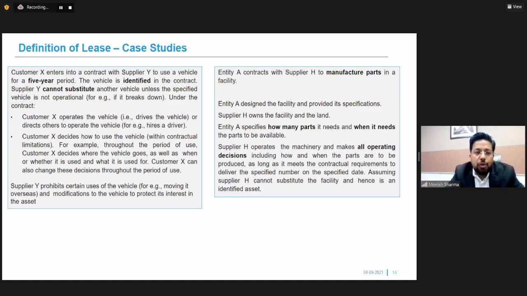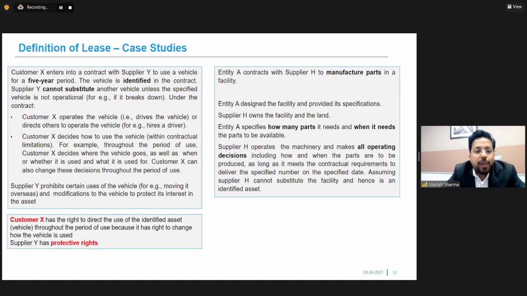Now customer X decides how to use the vehicle within the contractual limitations. For example, throughout the period of the use, customer X decides where the vehicle will go, as and when this vehicle will be used. So the entire use of the vehicle lies with customer X. Now supplier Y prohibits certain use of the vehicle. That is, the customer cannot take the vehicle overseas, or he cannot do a modification to the vehicle. So in this case, who has the right over the asset or the vehicle? Will customer X have the right over the asset, or will supplier Y have the rights over the asset?